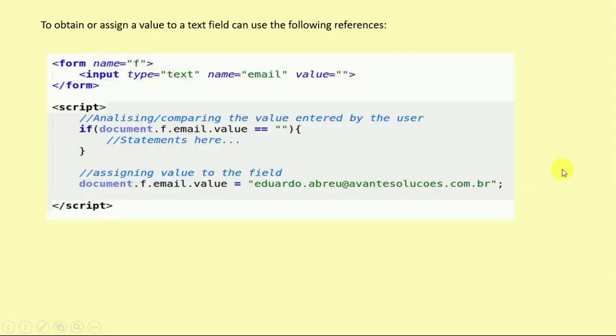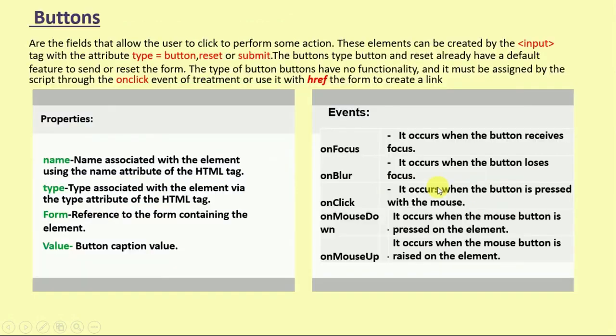So here is an example: if document.app.email.value is equal to this, then perform this statement, otherwise document.this, it will represent this. Then we have buttons. In buttons we have properties like name, type, form, value, button caption value, and form reference to the form containing the element.